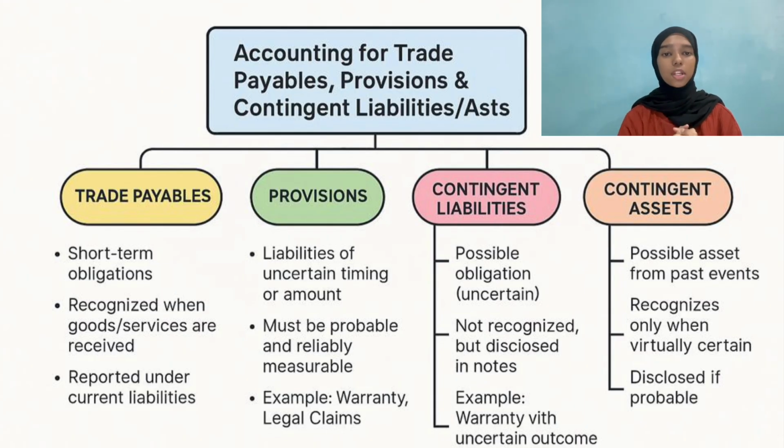Next, we have provisions. Provisions are liabilities of uncertain timing or amount. They must be probable and reliably measurable. For example, we have warranty and legal claims.